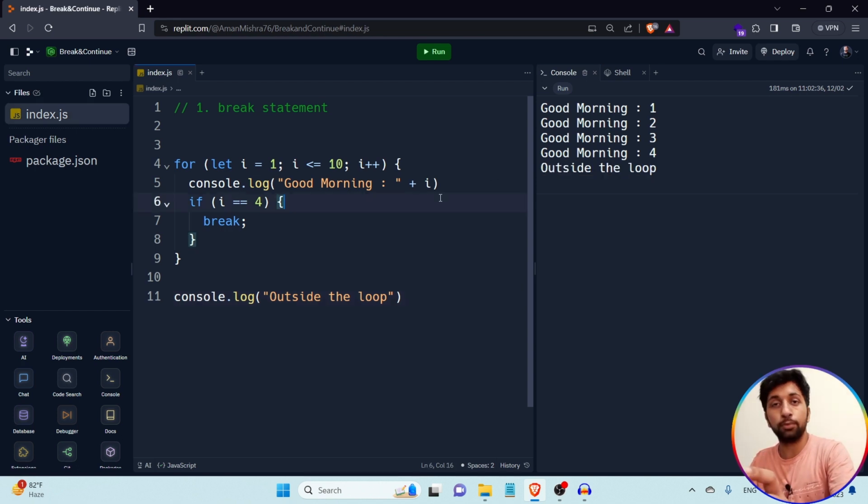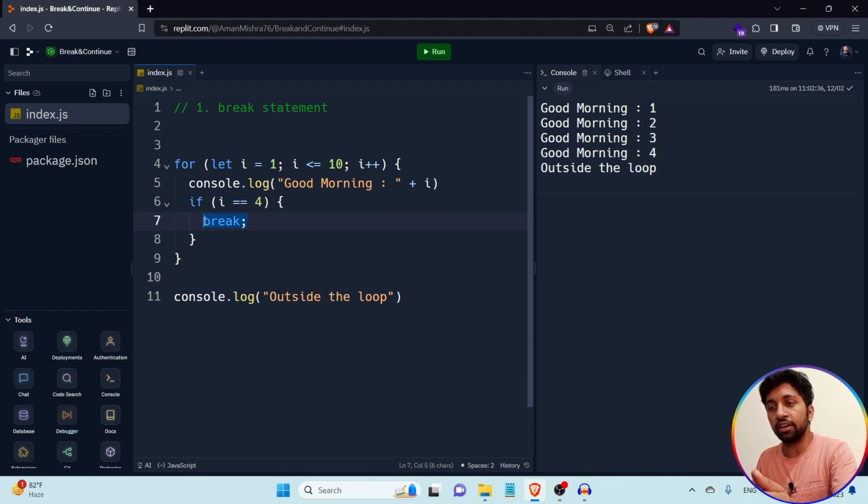So you have to understand this very well. By using the break statement, whenever the condition is true and the break statement is hit, at that moment the control of execution of the program immediately comes outside the loop. This is very important. It means when the value of variable i becomes 4, I want to come outside the loop, so I simply write the break statement.